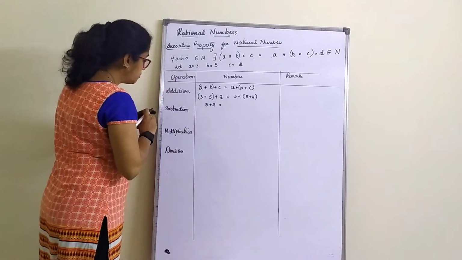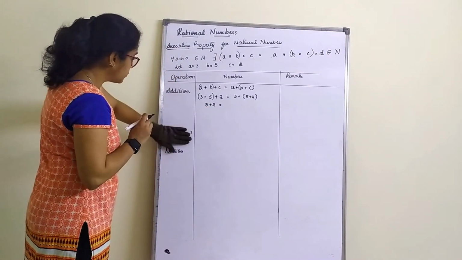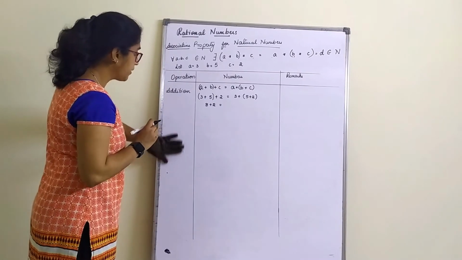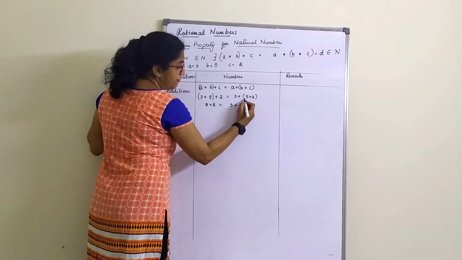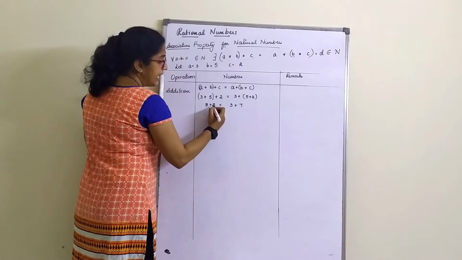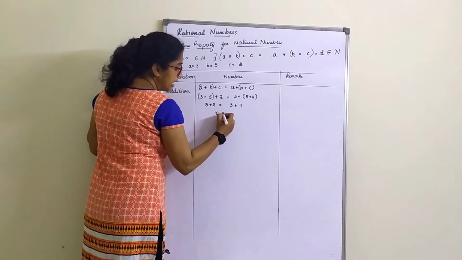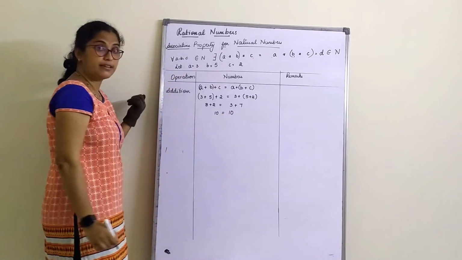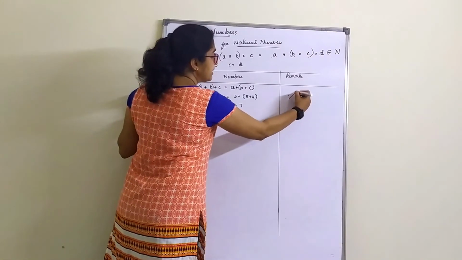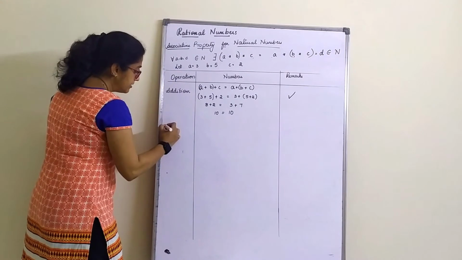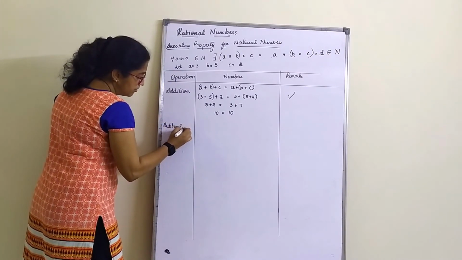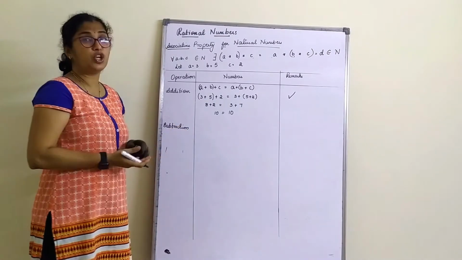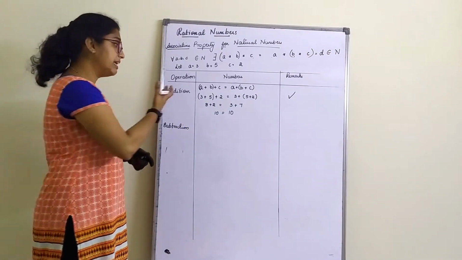So this is equal to, I'll just rub this because it might require some extra space. So 3 as it is, 5 plus 2 is 7, 8 plus 2 is 10. It is equal to 10, correct? So the addition property is satisfied. Subtraction: we know that subtraction will not be satisfied, but still let us do that.